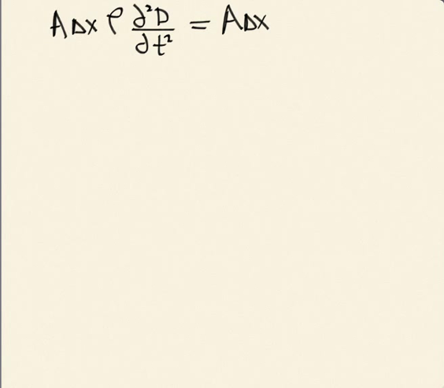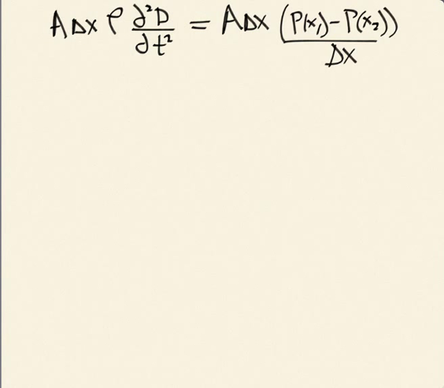If I put them together, what I get is A times delta x times rho times d squared d by dt squared. That's ma. And that's going to be equal to A times delta x times the pressure at x1 minus the pressure at x2, over delta x.